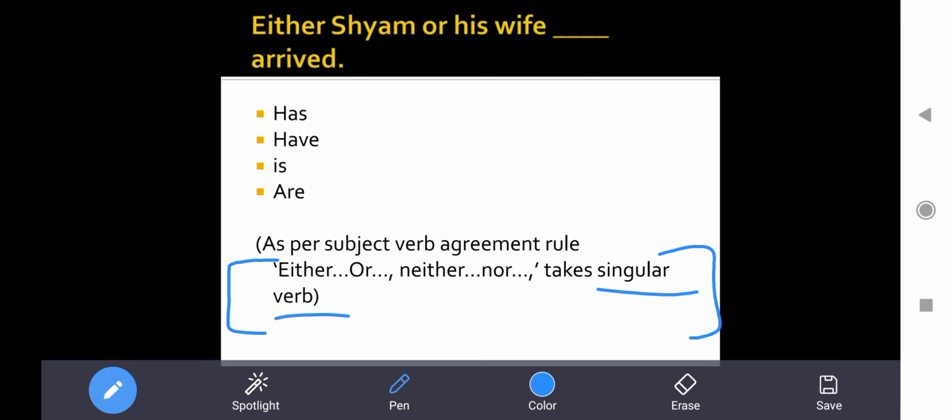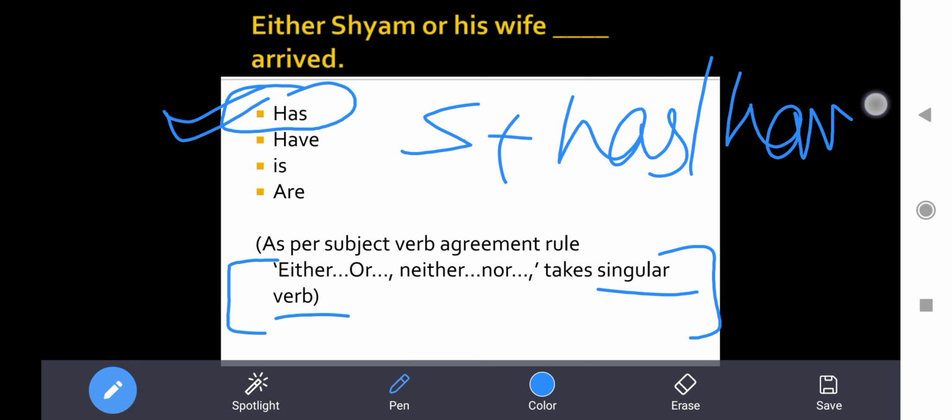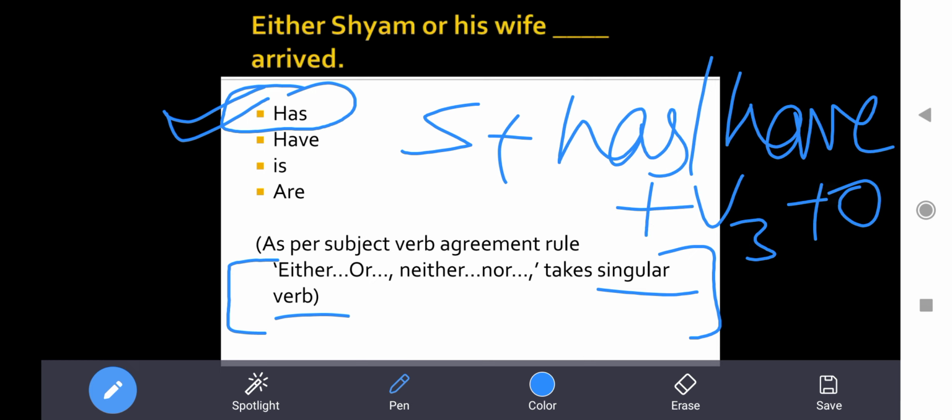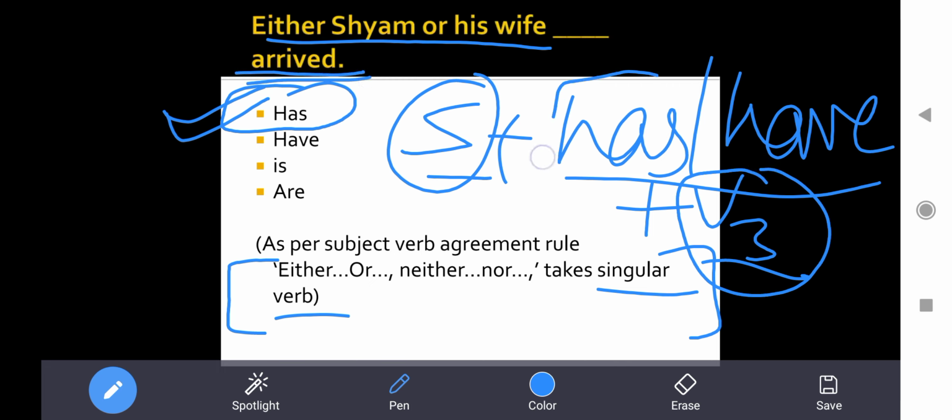And we know very well that has, again this is present perfect tense जो हमने starting में example भी लिया था. This is example of present perfect tense. So either Sham or his wife has arrived, क्योंकि subject plus has, have plus v3 plus object. Interestingly, in this sentence we are not having any object, so let's erase this part. We have the formula subject plus has plus v3. Subject we are given, that is either Sham or his wife. V3 that is arrived, that is also given to us. So we have to choose between has or have.